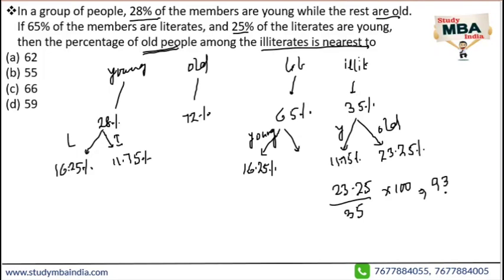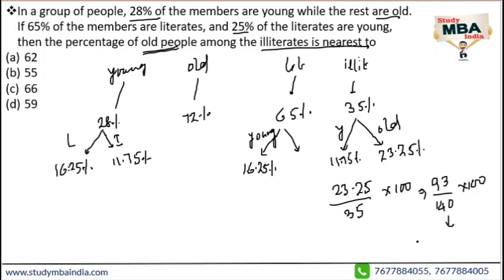If we take 93 and 4 in the denominator also, we get 140 into 100. From here, we know that 10% is 14, 14 sevens are 98, 14 sixes are 84. This is somewhere around 60 to 70%.